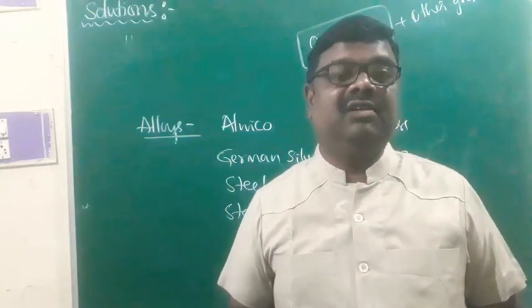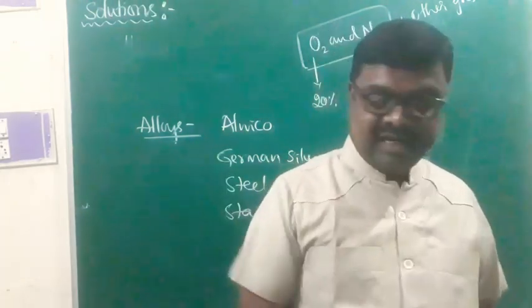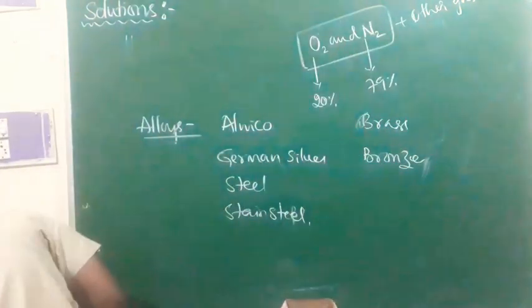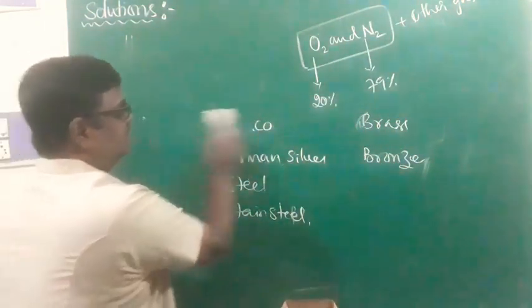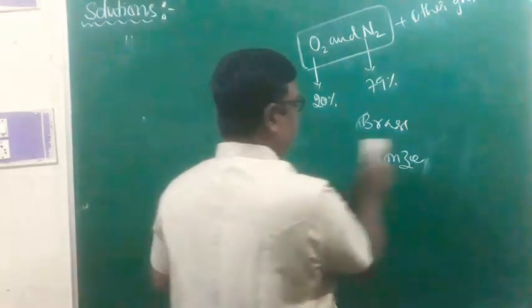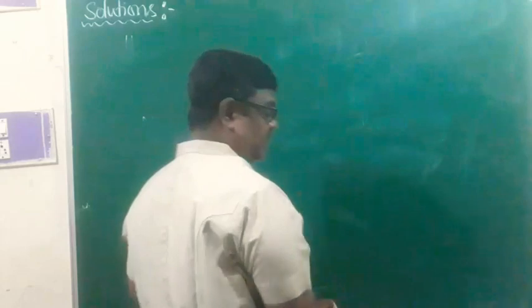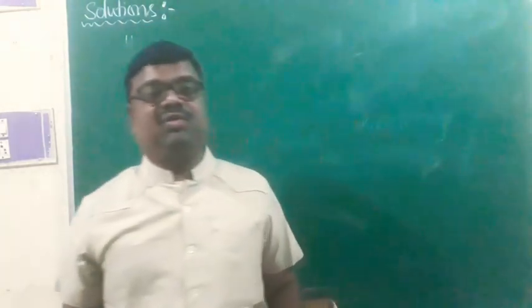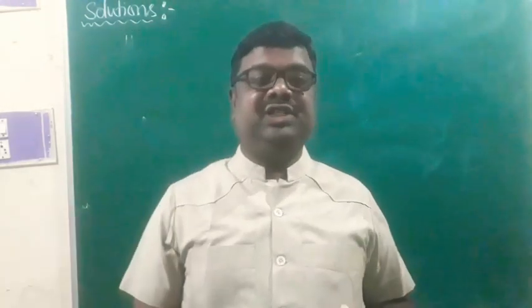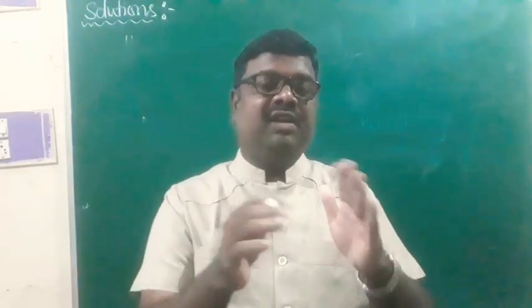under the second unit. Because of that, let me start the different topics under this particular chapter, solutions. And of course, I said already, I defined what exactly a solution is, is it not? A solution is a homogeneous mixture of two or more components whose relative amounts may be changed within certain limits, and that is called a solution.